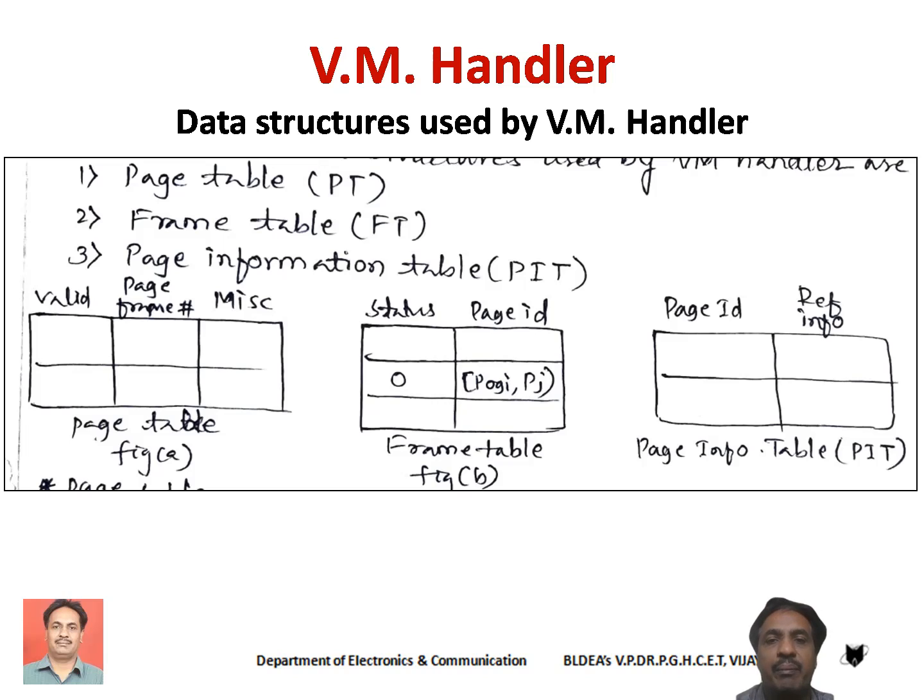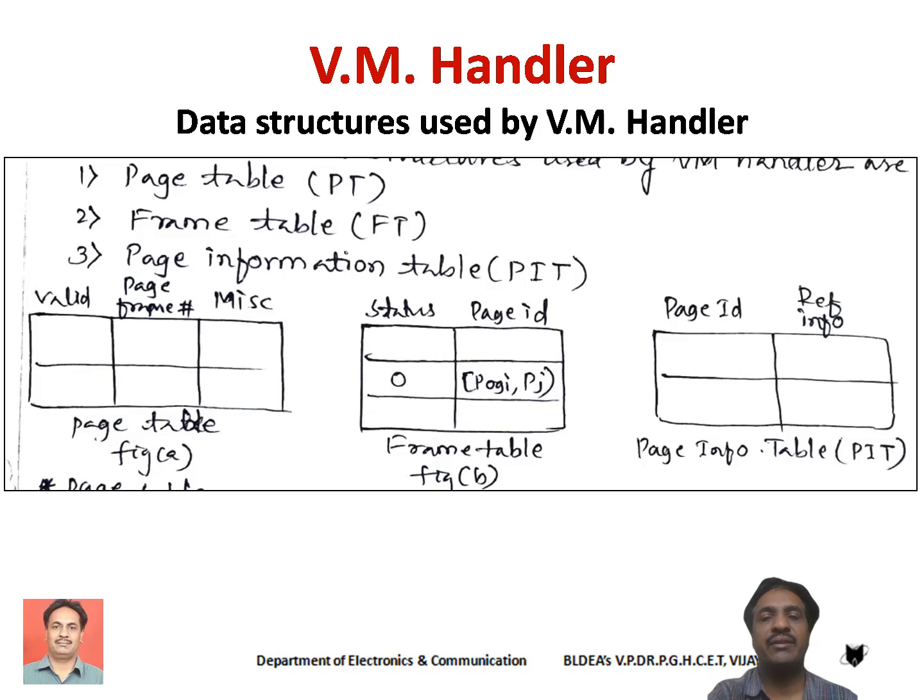In the virtual memory handler, we basically use three data structures: the page table, the frame table, and the page information table. We have already discussed the page table. We have seen that the page table used in demand paging consists of a valid bit, the page frame number, and the miscellaneous information required for implementing page in and page out operations.